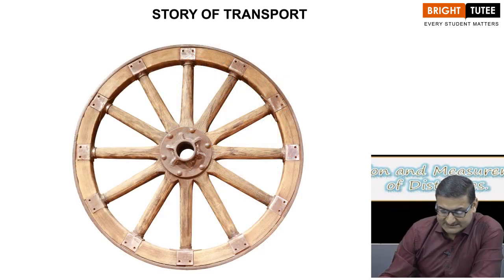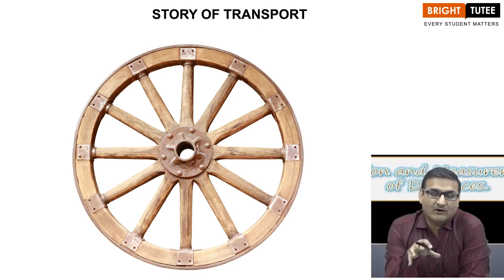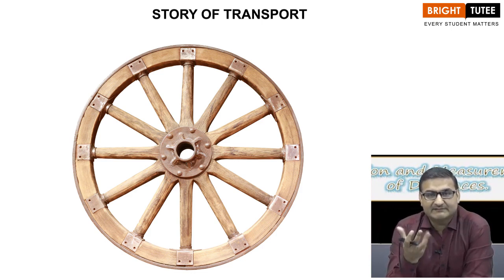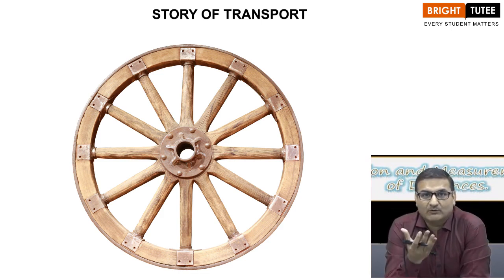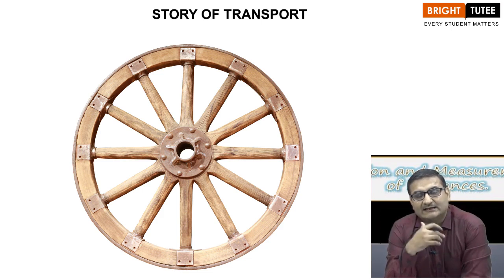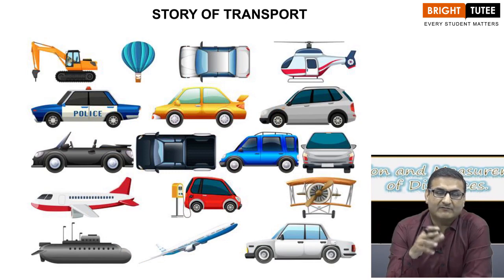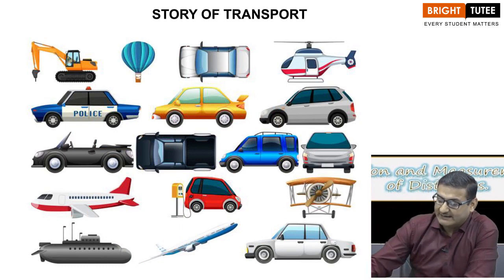So today it's a very common thing for us to see aeroplanes or metro rails or buses or cars, but they all started with the invention of wheels and engines. Initially they were steam engines, right? And then they were converted into petrol or diesel engines, and then with the advancement in science and technology, today we have electric engines, right? In metros and trains, we are using electric engines nowadays, correct?